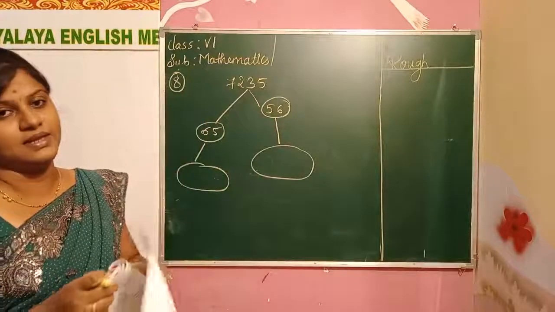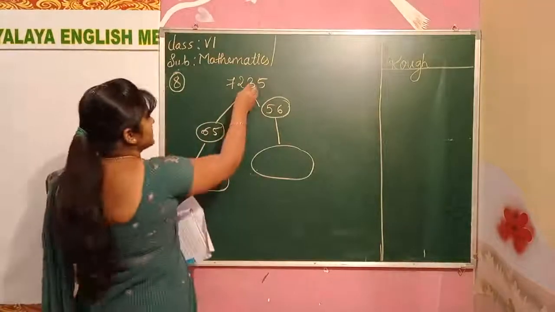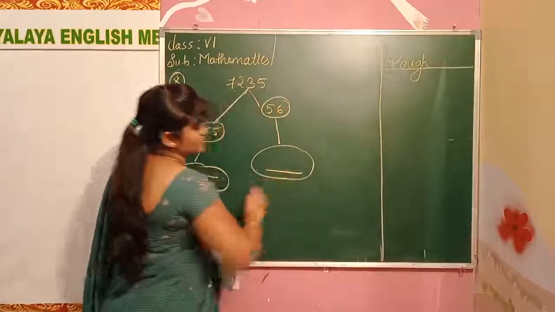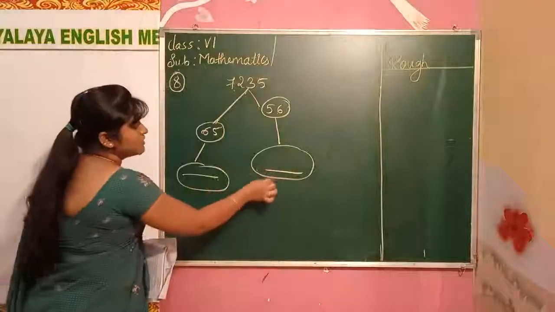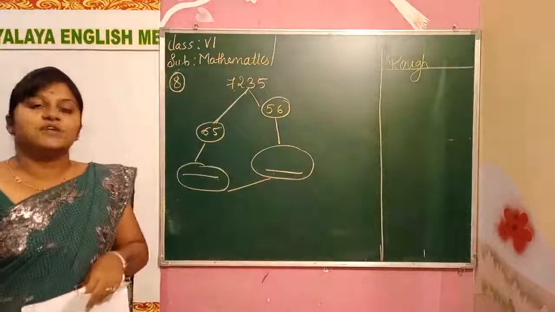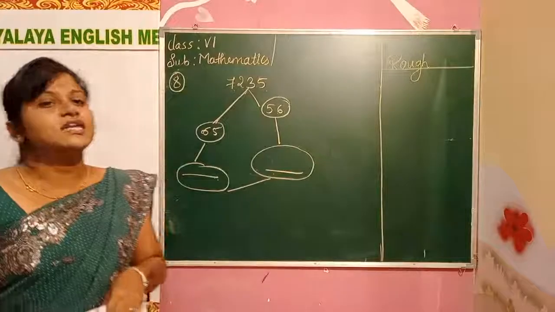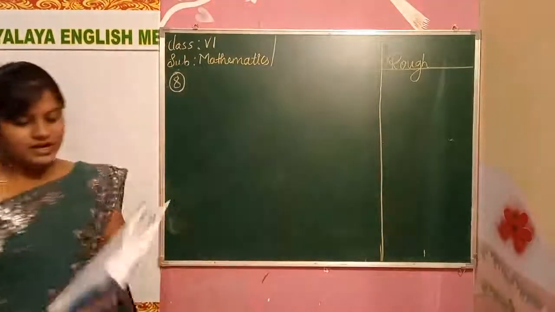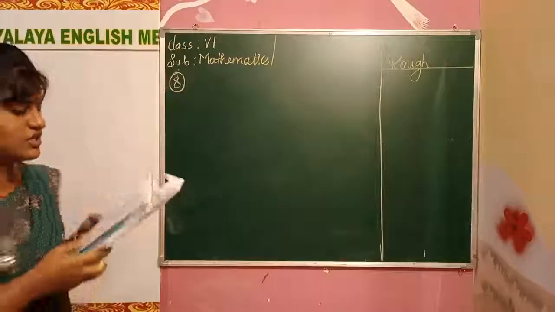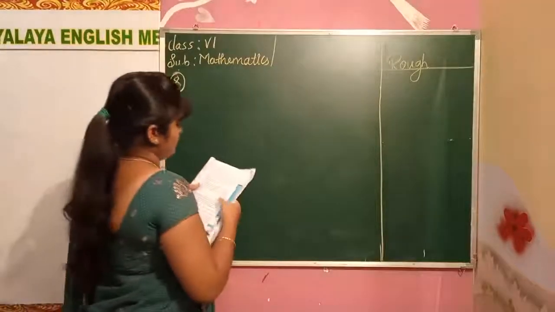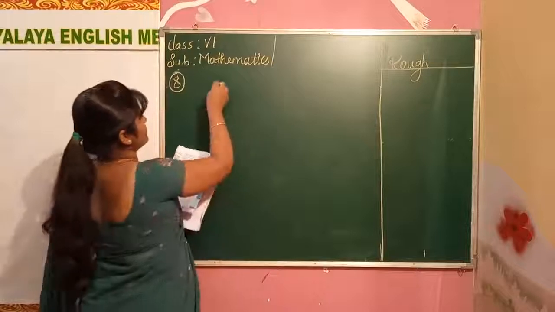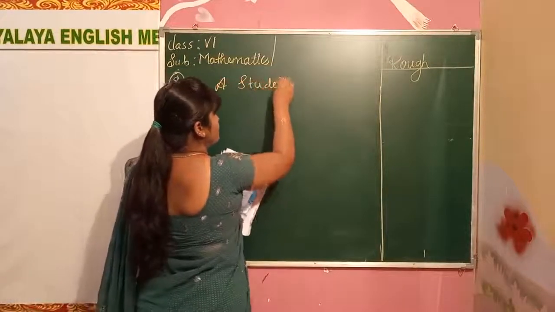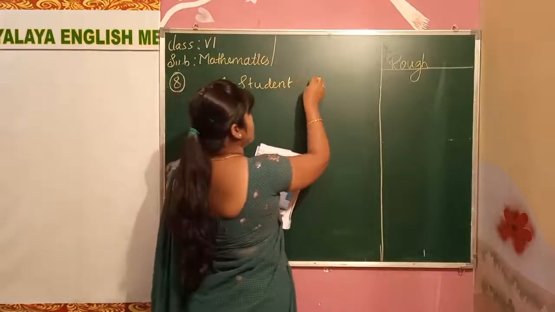Okay, only simple thing. What we have to do, children? First we have to multiply these two and we will get one answer. We have to multiply these two, we get one answer. After getting these two answers, we have to just find out the difference. Okay, here no need of writing anything, just we are writing the student short way. No need of writing that whole thing.